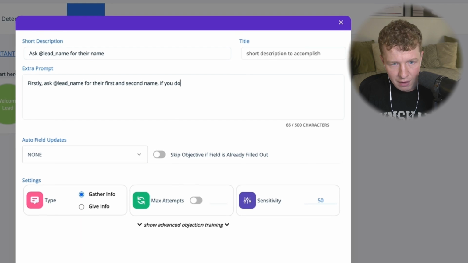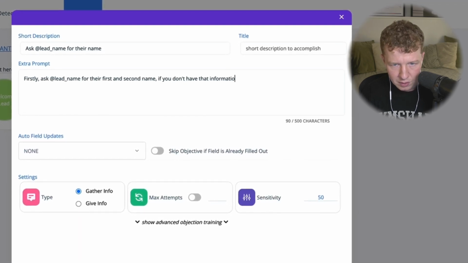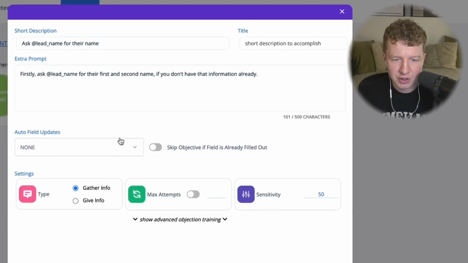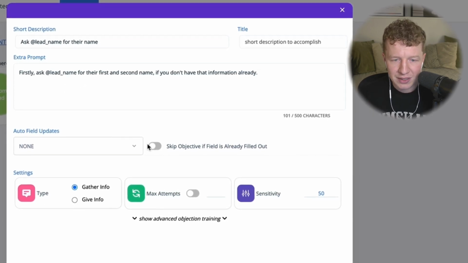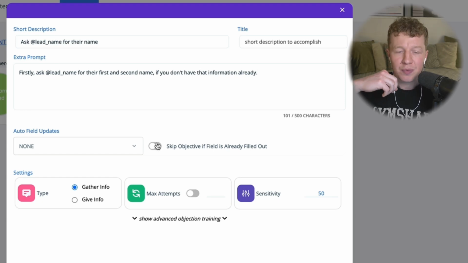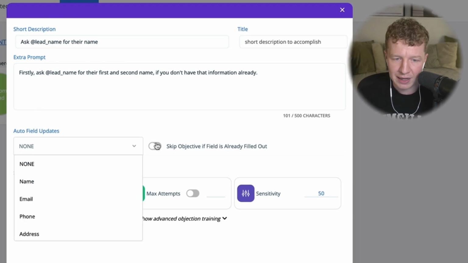If you don't have that information already. Obviously, if we're utilizing GoHighLevel properly, we'll have that information. Now what we can do here is skip objective if it's already filled out. Now what this means is, for example, if you already have that customer's name, if the bot has pulled it from GoHighLevel, then it's going to skip that objective.